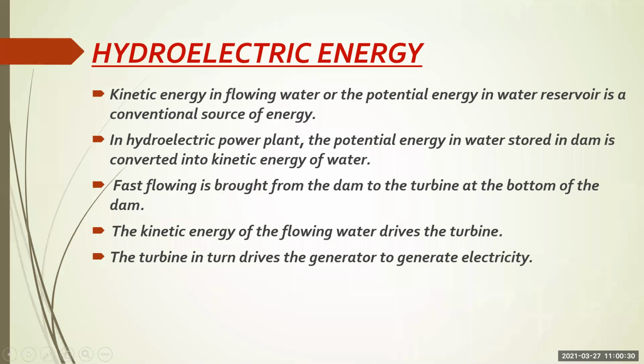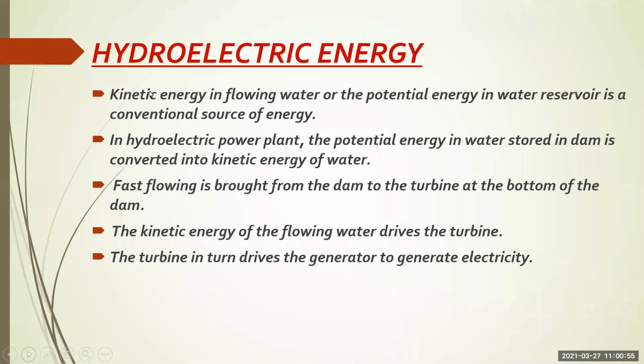In a hydroelectric power plant, the potential energy in water stored in the dam is converted into kinetic energy of water. Fast flowing water is brought from the dam to the turbine at the bottom of the dam. The kinetic energy of the flowing water drives the turbine. The turbine in turn drives the generator to generate electricity.